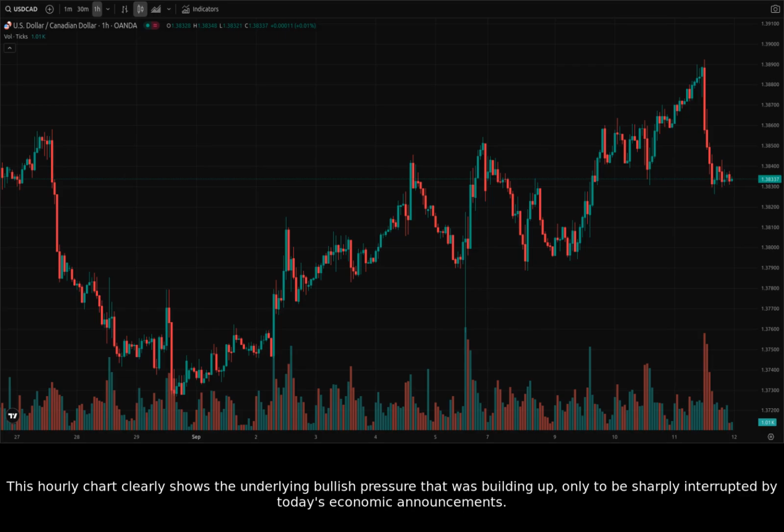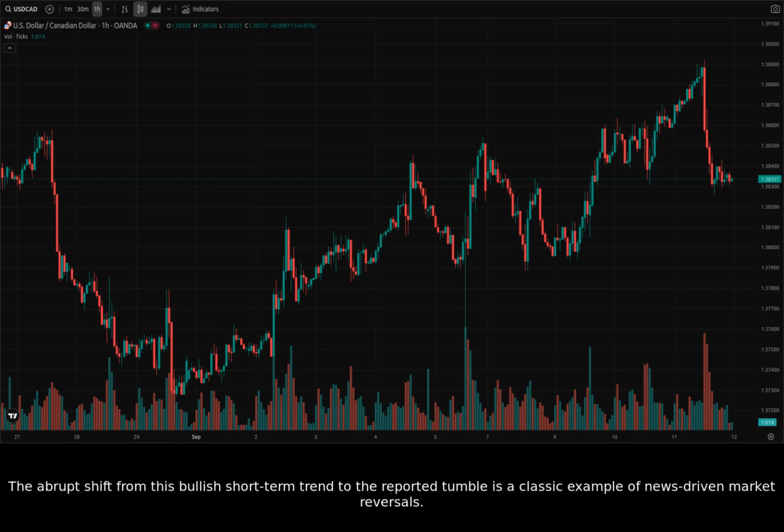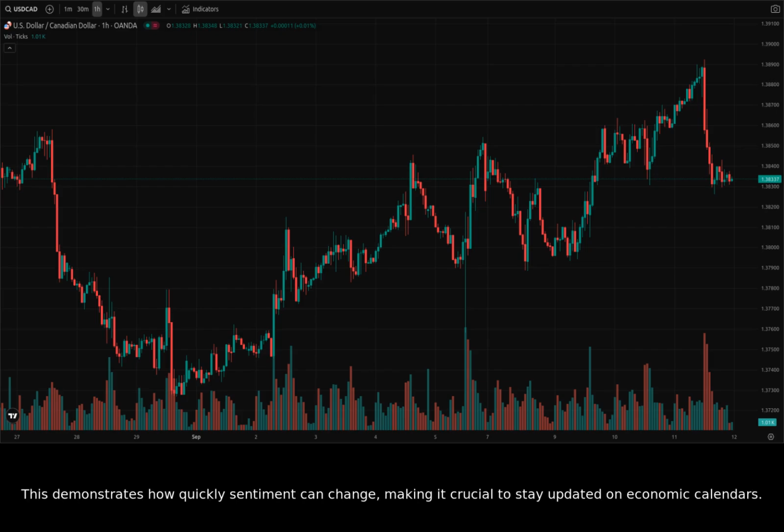This hourly chart clearly shows the underlying bullish pressure that was building up, only to be sharply interrupted by today's economic announcements. The abrupt shift from this bullish short-term trend to the reported tumble is a classic example of news-driven market reversals. This demonstrates how quickly sentiment can change, making it crucial to stay updated on economic calendars.